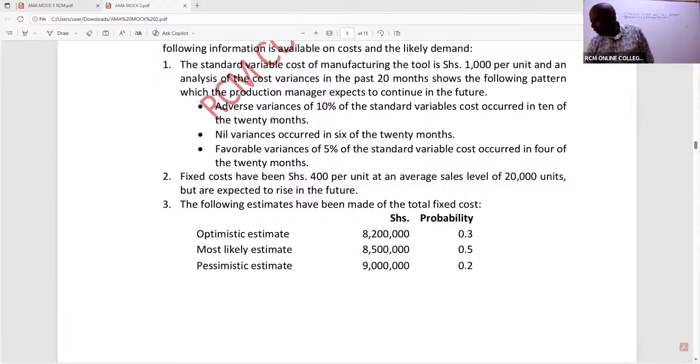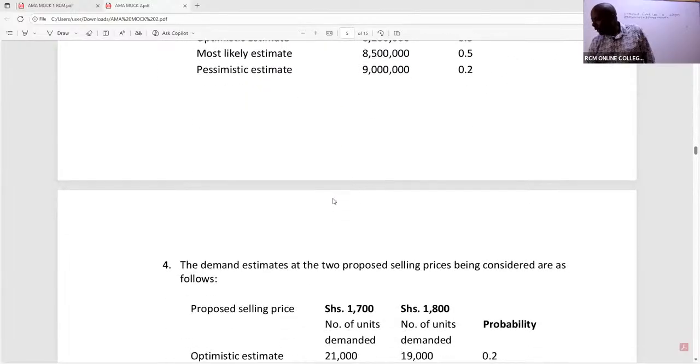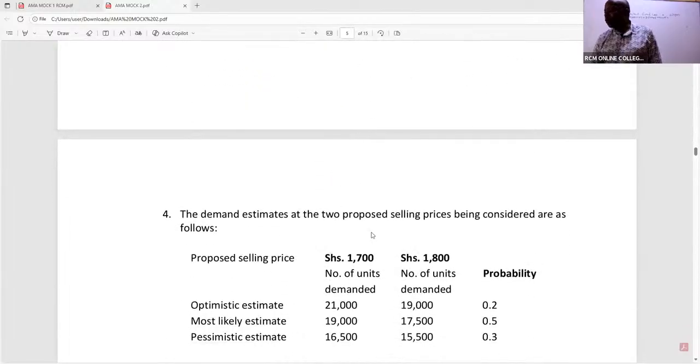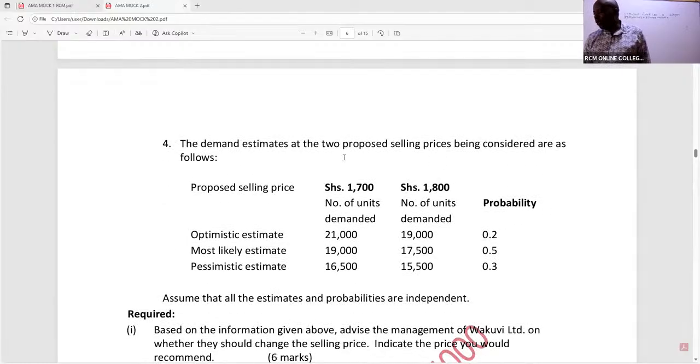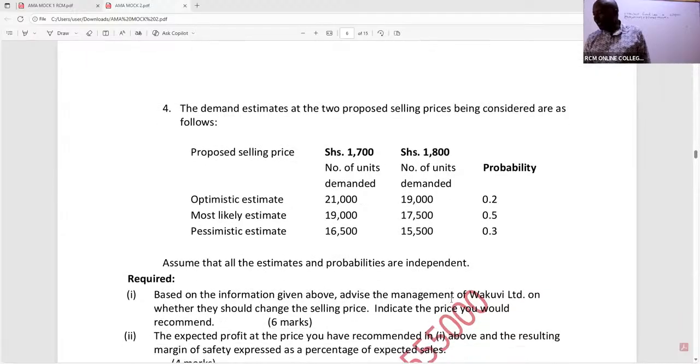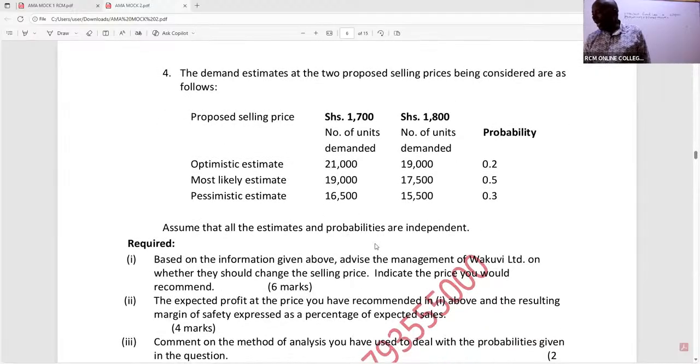Now we continue there. They're telling us the following, number 4: the demand estimates at the two proposed selling prices have been considered as follows. You can see, should we go for 1,700, there are these 3 possible demand figures. Assume that all estimates and probabilities are independent. Based on the information given above, advise the management of Wakuvi Limited on whether they should change the selling price and indicate the price you would recommend, 6 marks.